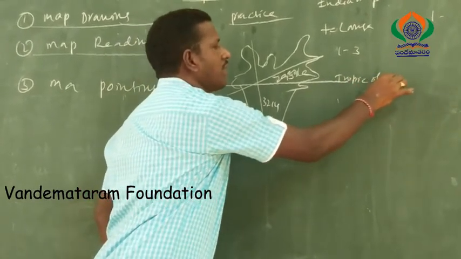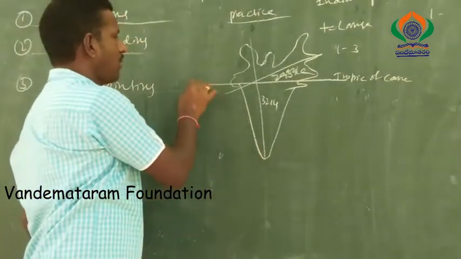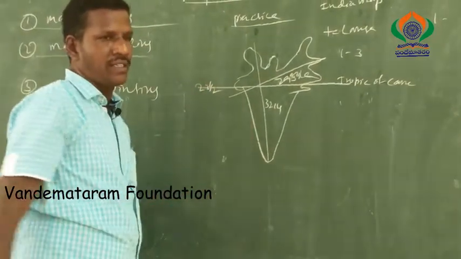Next, the examiner asks another question: the Tropic of Cancer. The Tropic of Cancer indicates the 23.5 degrees northern latitude.